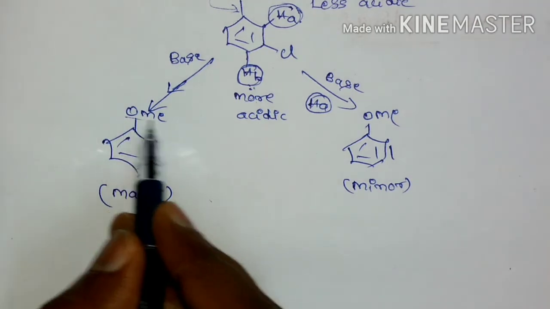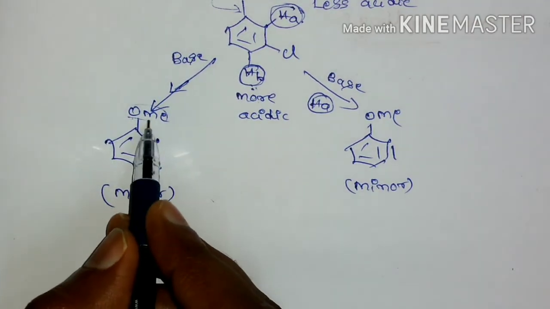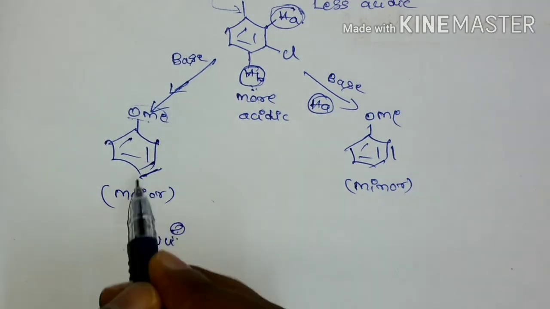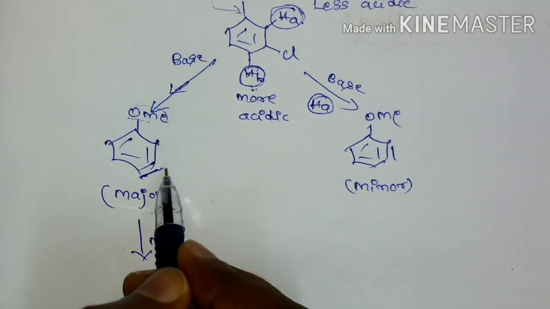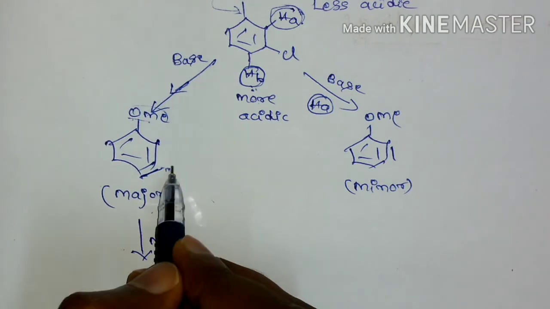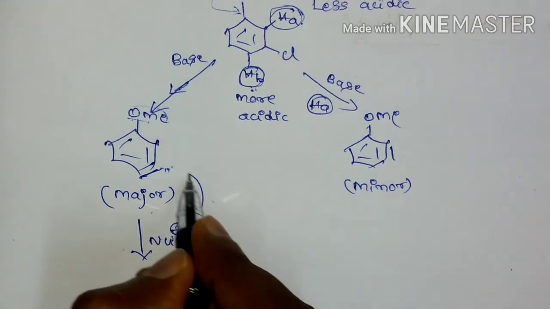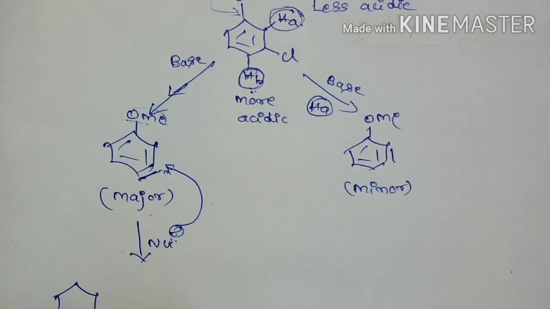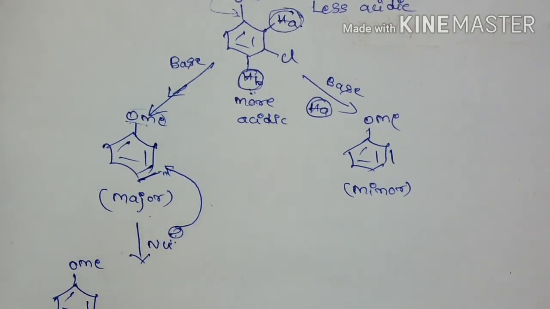This is an electron donating group, so it is going to have major electron density at the ortho and para positions. There is lesser electron density at the meta position. So the nucleophile is going to attack at the meta position. So if it attacks at the meta position, we are going to get this one.